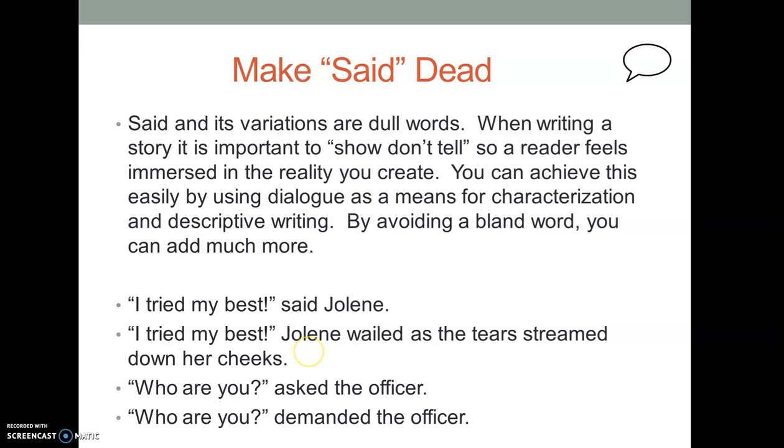"Who are you?" asked the officer. Okay. "Who are you?" demanded the officer. Ooh, now I'm characterizing. Is this an intimidating officer? Are they trying to get to the bottom of something? Is this an urgent situation? Are they afraid? Now we have more storytelling happening because we made "said" dead.